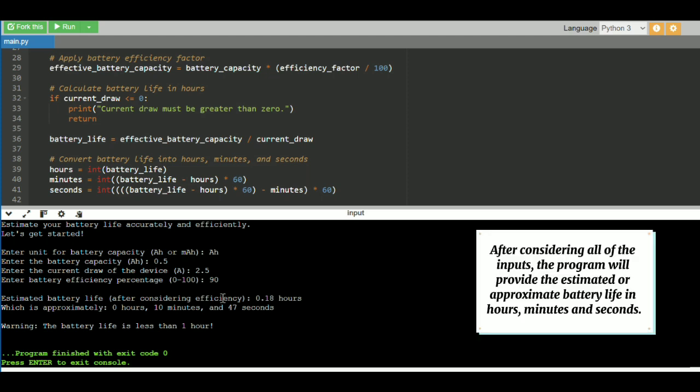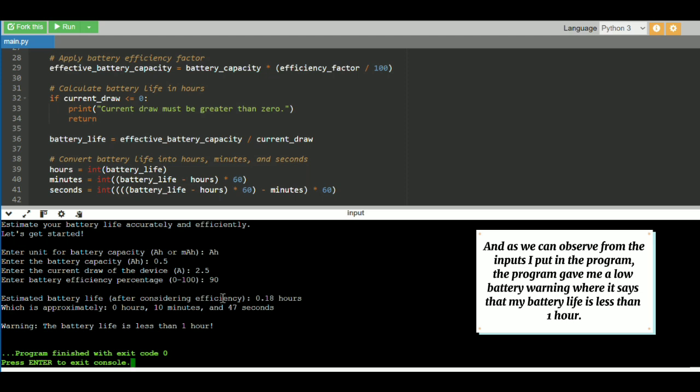After considering all of the inputs, the program will provide the estimated battery life in hours, minutes, and seconds. And as we can observe from the inputs I put in, the program gave me a low battery warning where it says that my battery life is less than 1 hour.